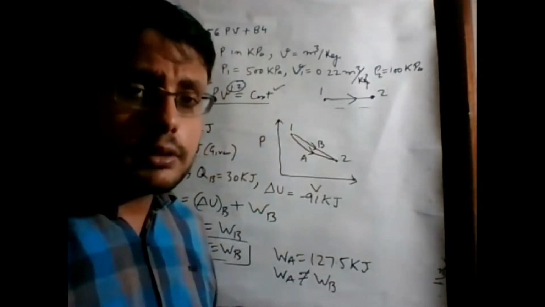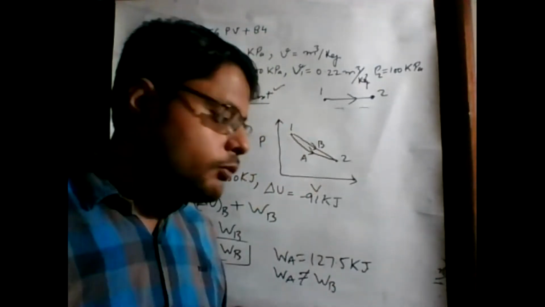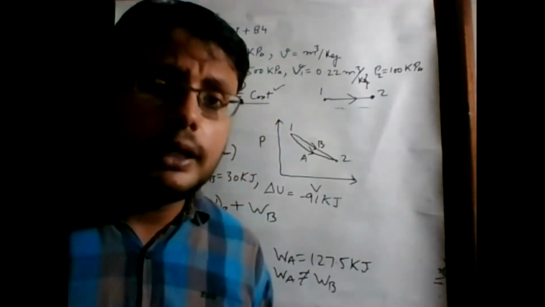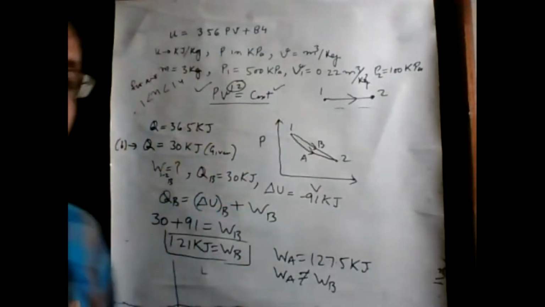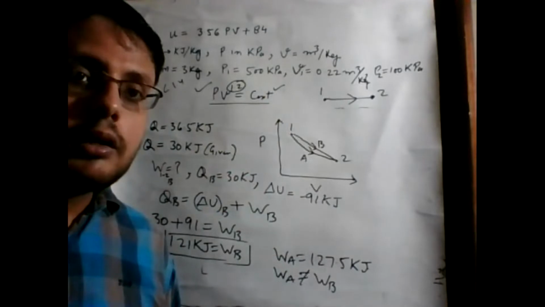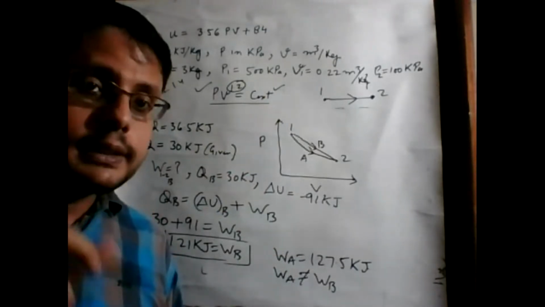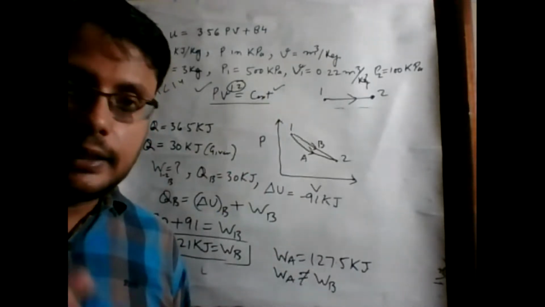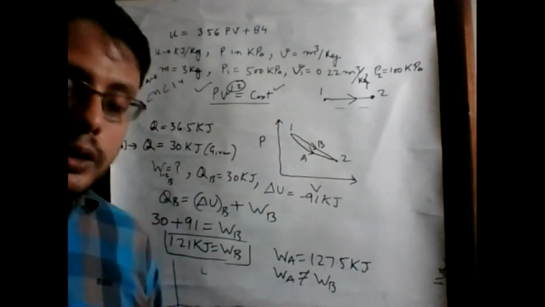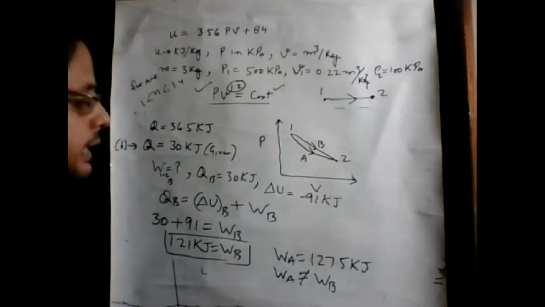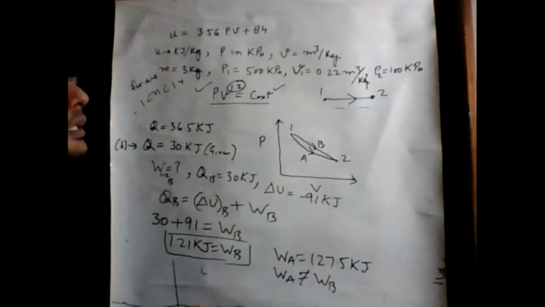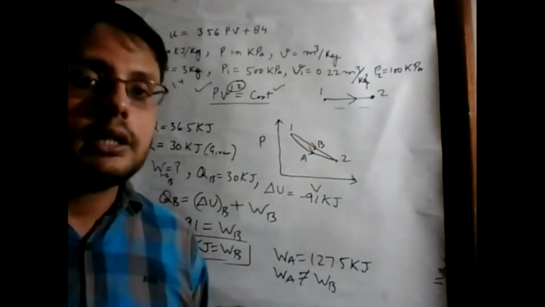That's why work transfer is different. And another powerful reason behind this aspect that WA does not equal WB is that in part A, the assumption is given that the process is quasi-static. But in part B, this assumption is not given. So this is the main reason behind WA not equal to WB. So we can see that part B is not a quasi-static process.